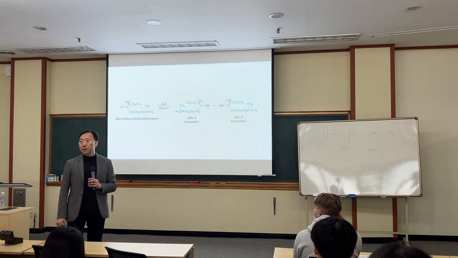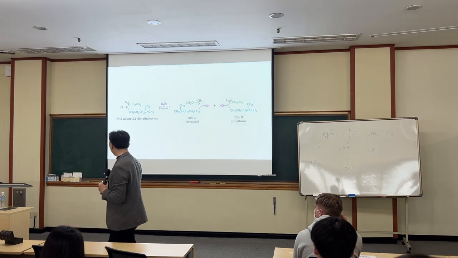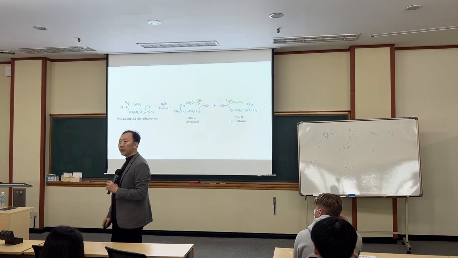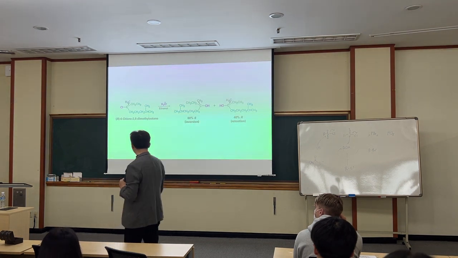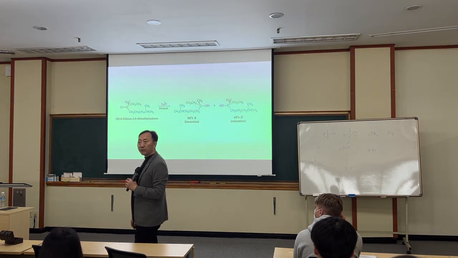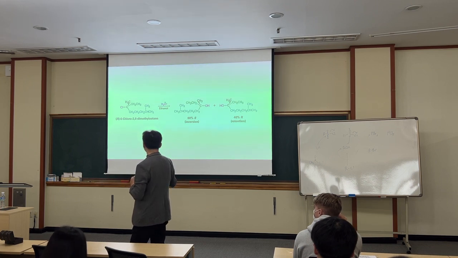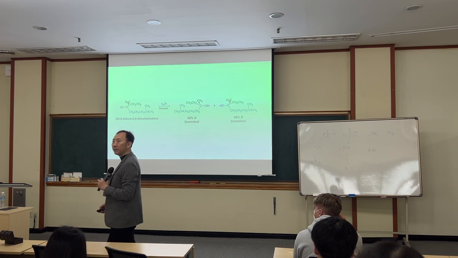If it's 100% SN2 reaction, you expect to get the S form, 100%. If it's 100% SN1 reaction, you expect 50-50. But you got a little more S and a little less R. How would you explain that?